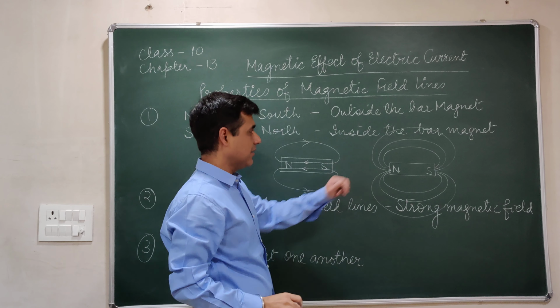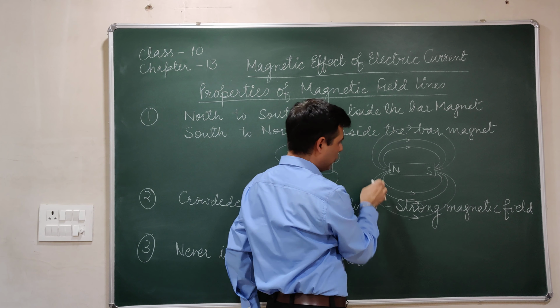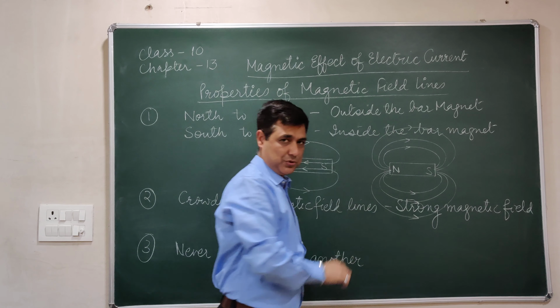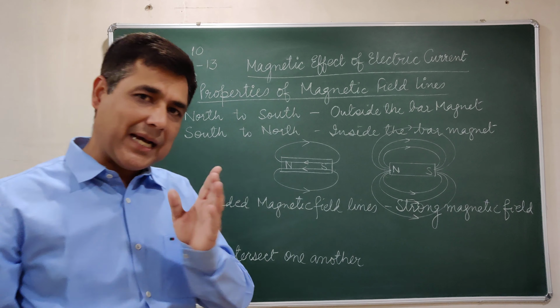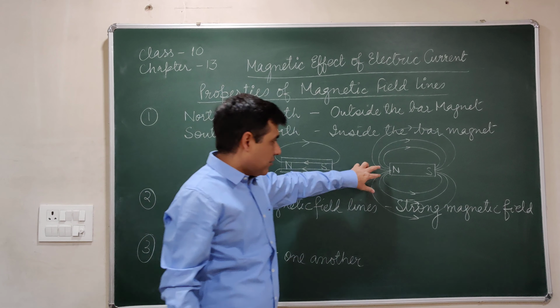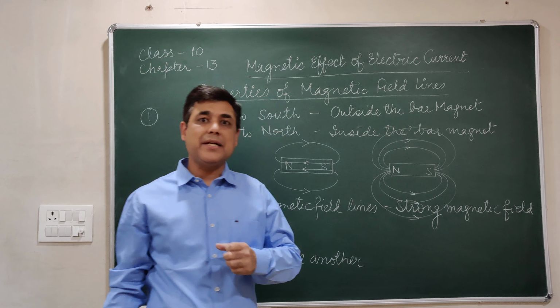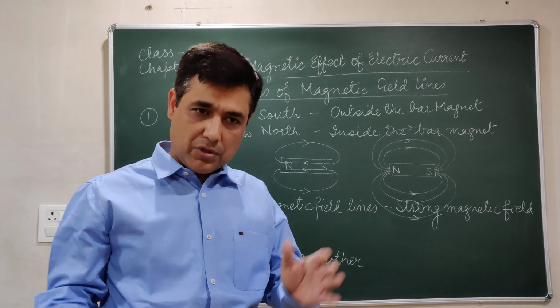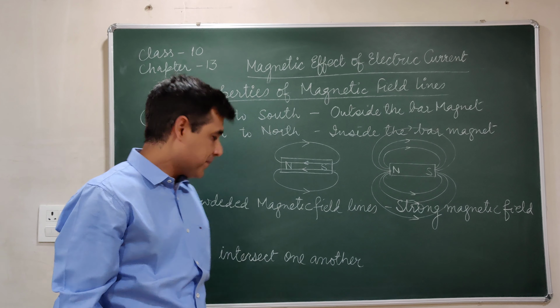You can see over here, they are crowded at the poles, and that is the reason the magnetic field is stronger at the poles as compared to its center. So the strength of the magnetic field is represented by crowded magnetic field lines. The more crowded the magnetic field lines, the stronger the magnetic field.